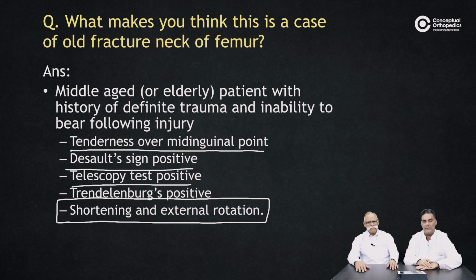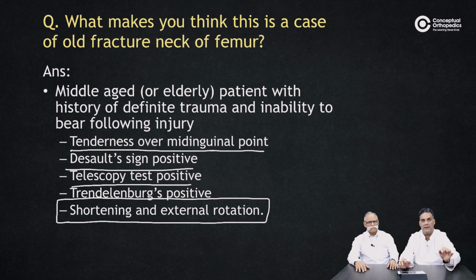And then mid-inguinal point, when you take it out, a little lateral and distal to it is the anterior joint line, and the posterior joint line is palpable between the greater trochanter and the ischial tuberosity midpoint to it. And the bitrochanteric tenderness can also be done for the hip joint.